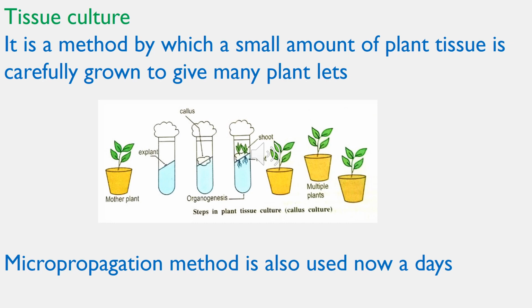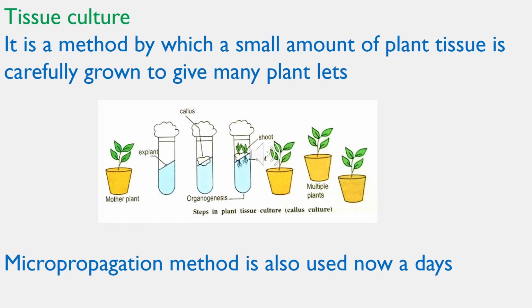This transfer is done in sterile conditions, which means the lab is free from all microorganisms and fungus. The explant is embedded in the nutrient medium. When we give favorable conditions, it grows into the callus.